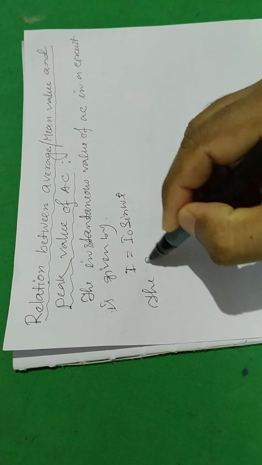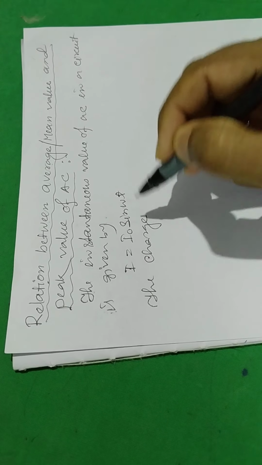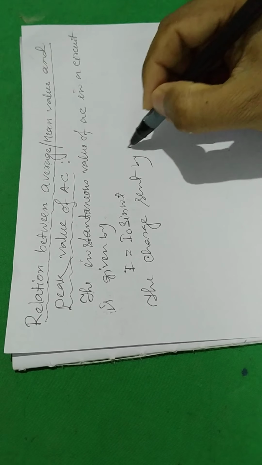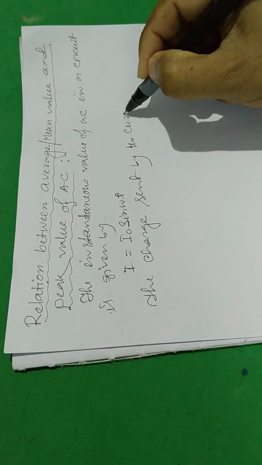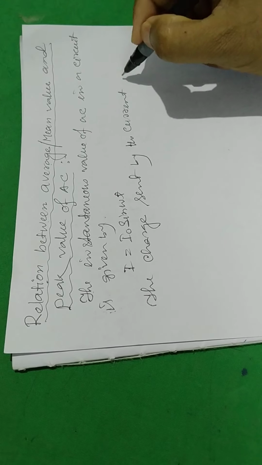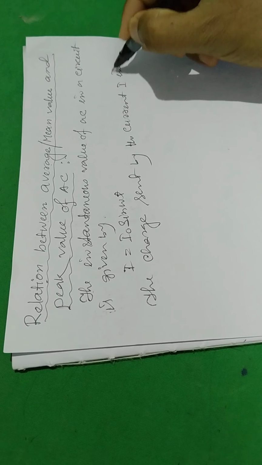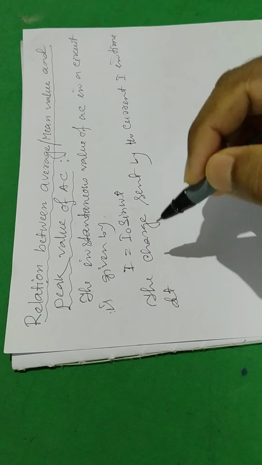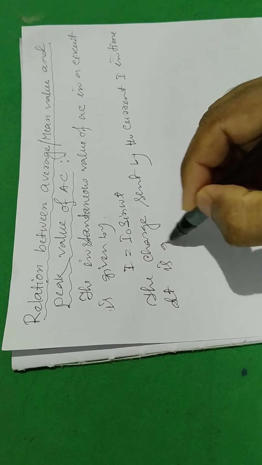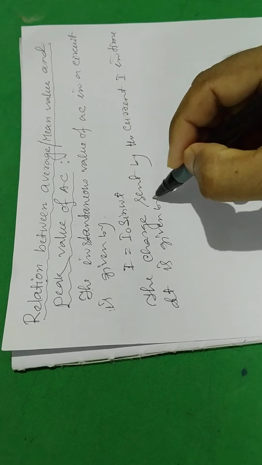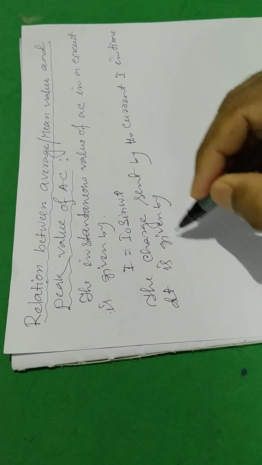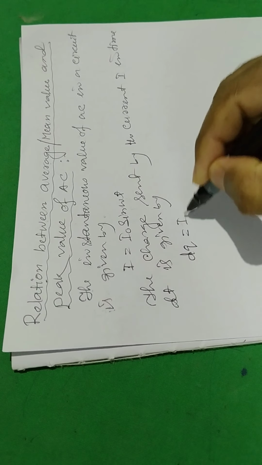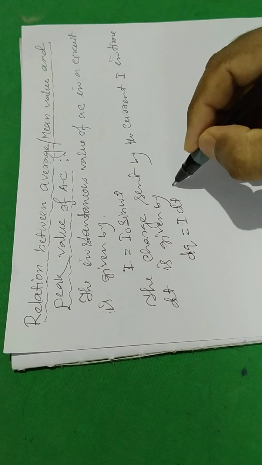The charge sent by the current I in time dt is given by dq equal to I dt.